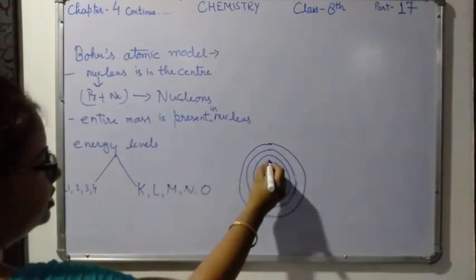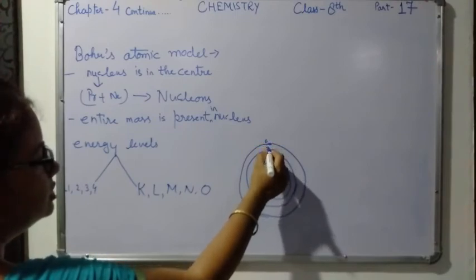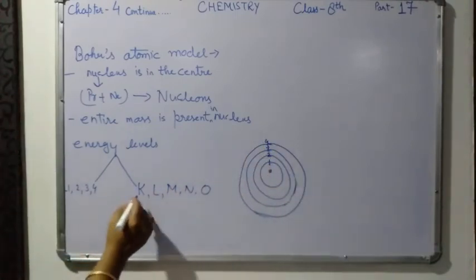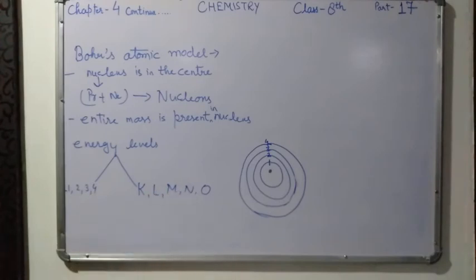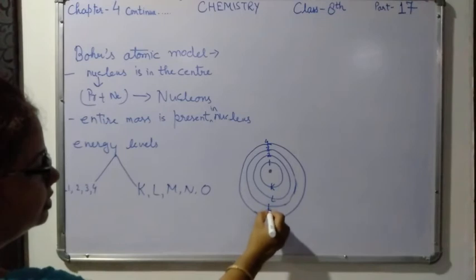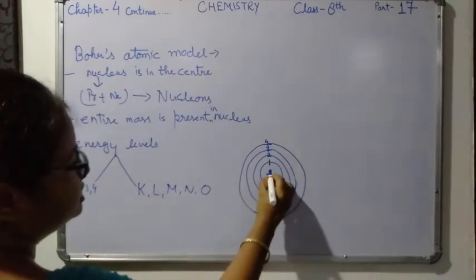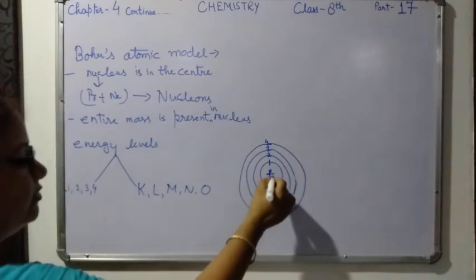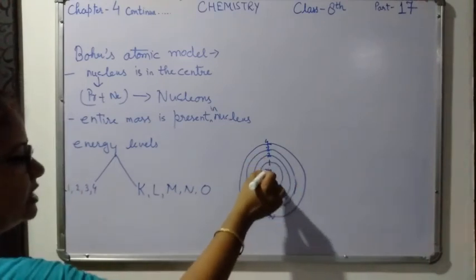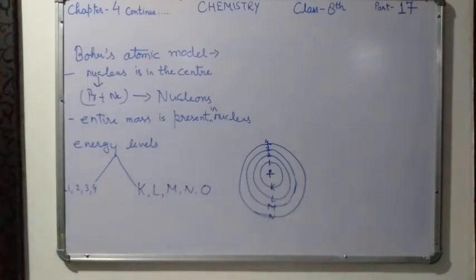This is the first one, so this is 1, this one is 2, this one is 3, this one is 4, or you can represent it by letters also. The first one is K, then L, then M, then N, and likewise. So you can represent the energy levels by numbers and also by letters. The nucleus is positively charged because the nucleus has protons, and a proton has a positive charge. That is why the nucleus also has a positive charge.